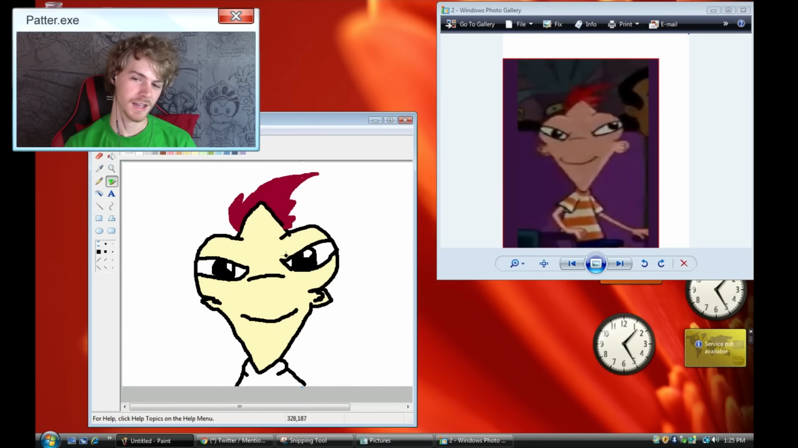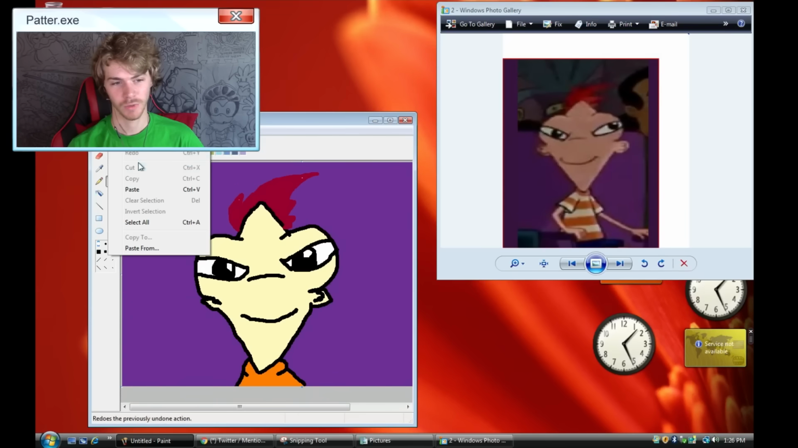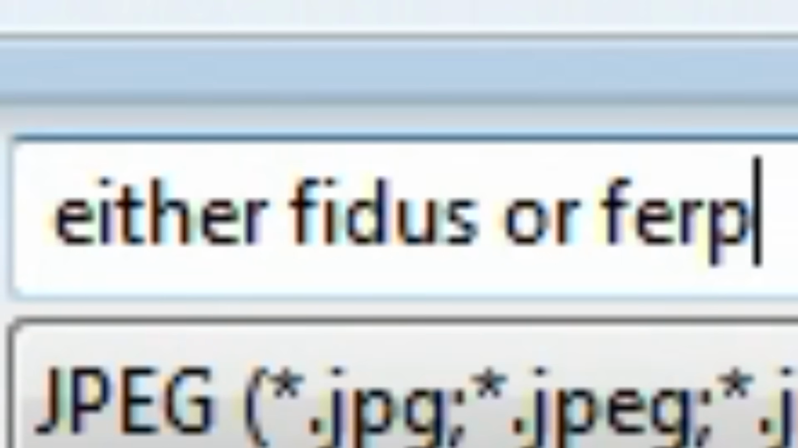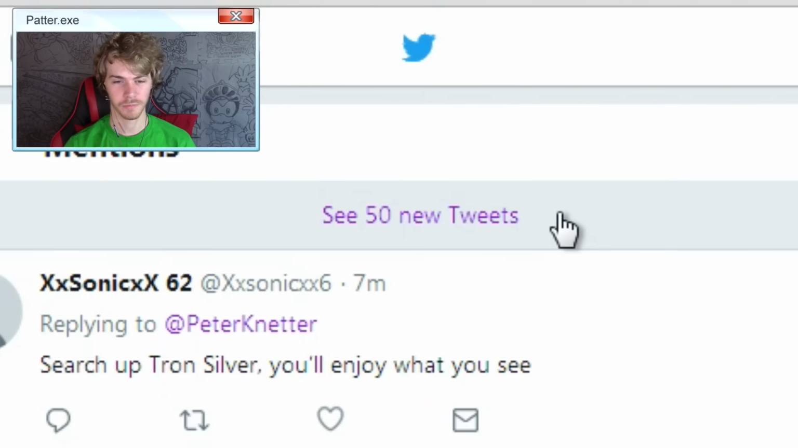Nice. It's coming together. Mine might look less creepy than this one, to be honest. And there it is. So this is either Phineas or Ferb. We can now save it as either Phineas or Ferb, and then we shall release it to the internet. Amen. And of course, there's a bajillion more.